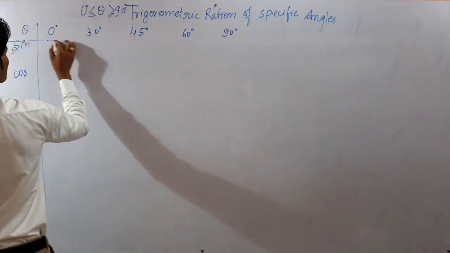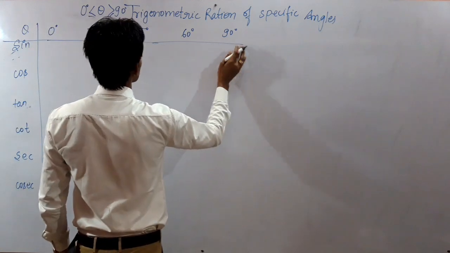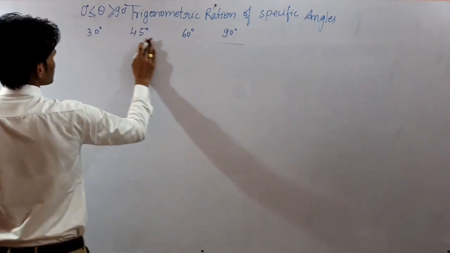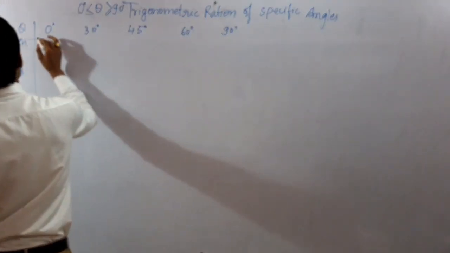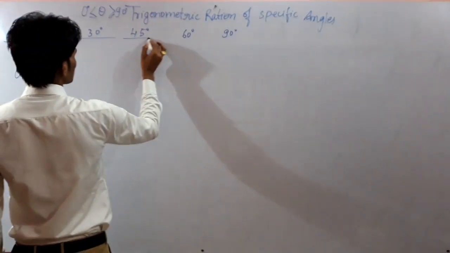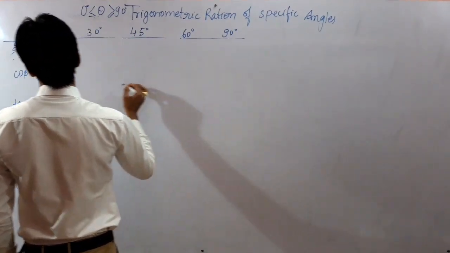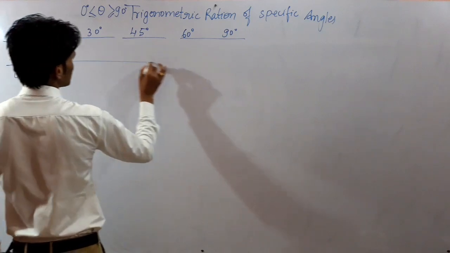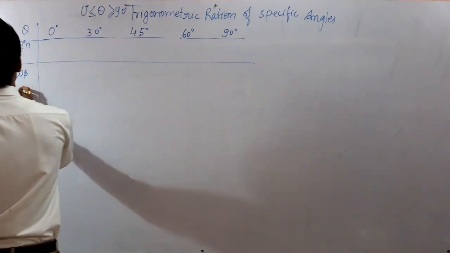Okay, so we have to learn these values because this is very important in the application of trigonometry. These are of much importance, so we have to learn these values. Okay, you have to draw the table with me. First of all, all of you draw the table with me. Then after that we will try to learn the values of these trigonometric ratios with the specific angles.